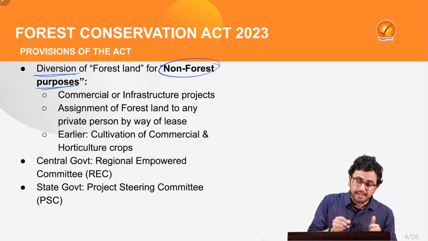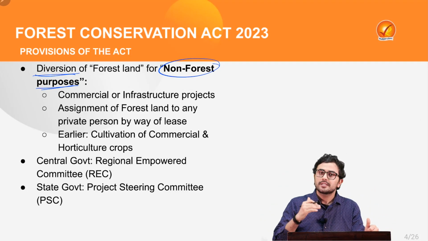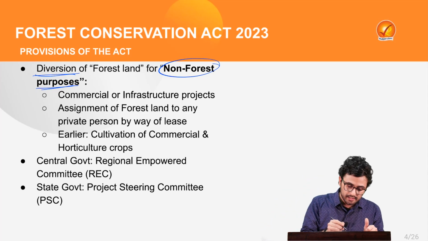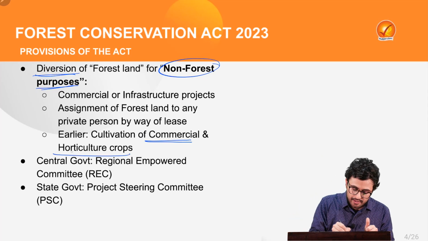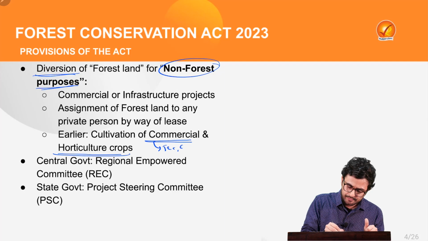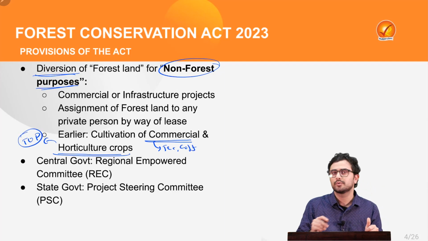Now keep this in mind that under the Forest Conservation Act of 1980, such diversion for non-forest purpose only included the cultivation of commercial and horticulture crops. Commercial such as tea and coffee, and horticulture such as tomato, onion and potato.